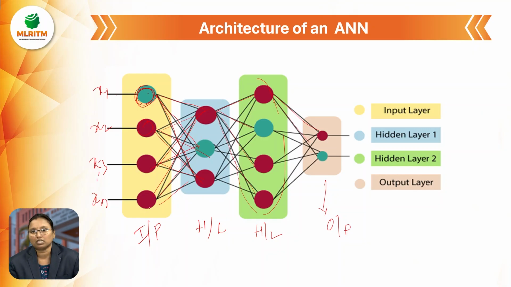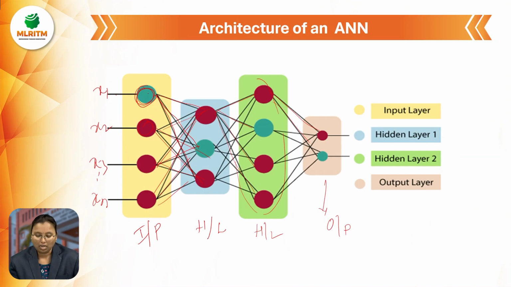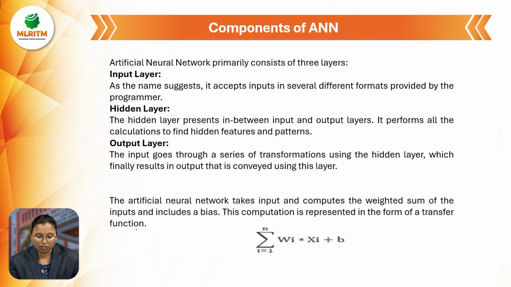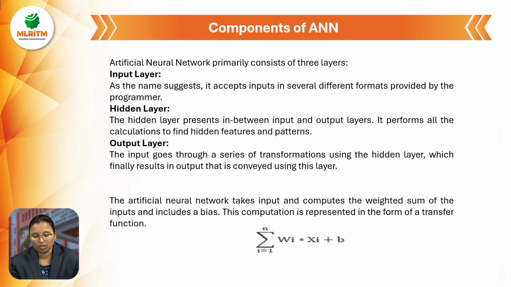We have to discuss what the input layer, the hidden layer and the output layer are. So we discussed three layers: the input layer, the hidden layers and the output layer. What is the input layer? Several different types of inputs are provided to the program, and we give that input to the hidden layer. What is the role of the hidden layer? Whatever input is given to the hidden layer, it will take and process, and then automatically generate the output. So the input layer accepts the input in several different formats provided by the programmers.